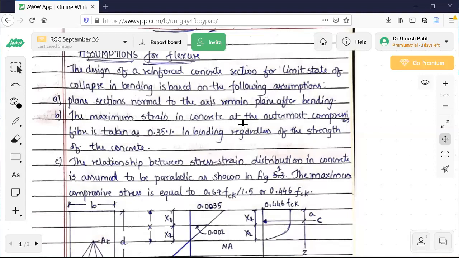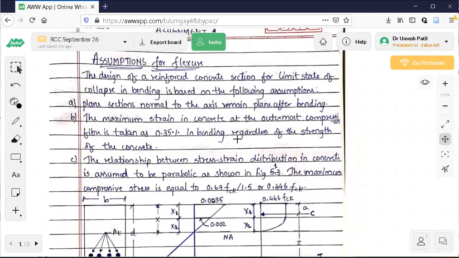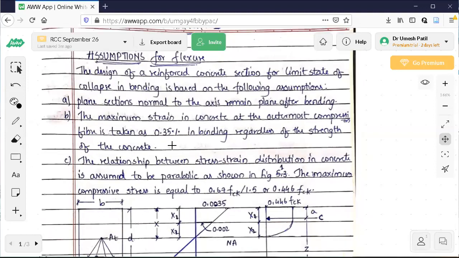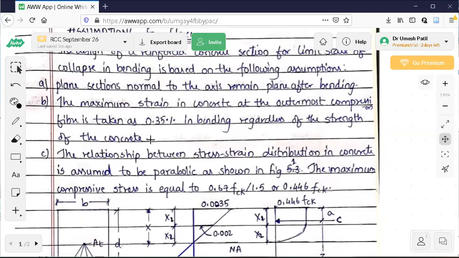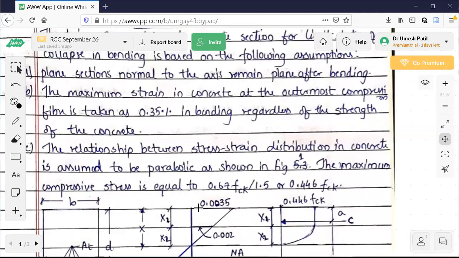The maximum strain in concrete at the outermost compression fiber is taken as 0.35%. Again, don't get confused. This 0.35% means 0.0035. You observe this, which is written here at the strain diagram.